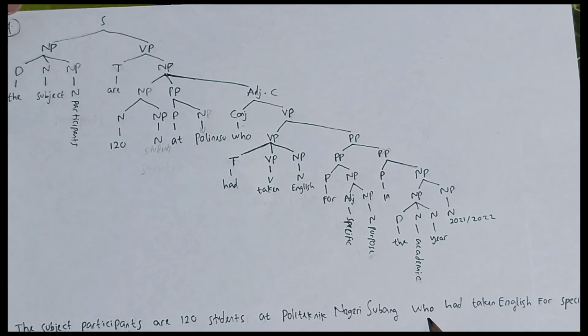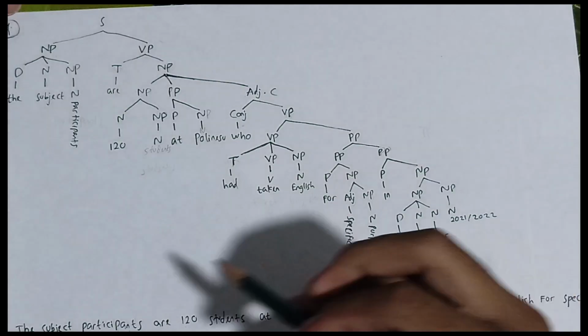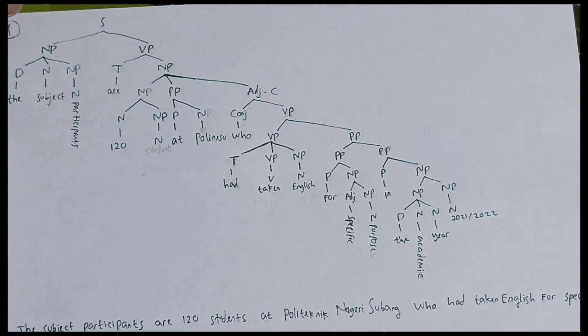Who is the conjunction of the adjective clause. Had is tense. Taken is a verb phrase. The noun phrase is English. For is a preposition. The noun phrase: the adjective is specific, and purposes is a noun.